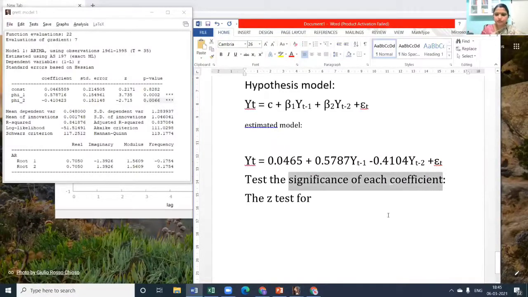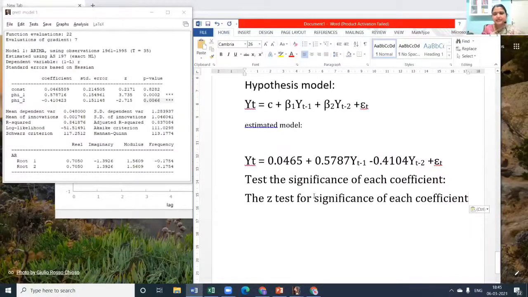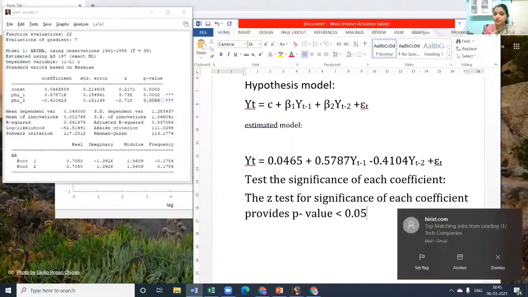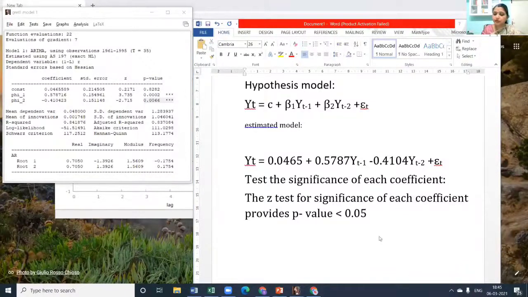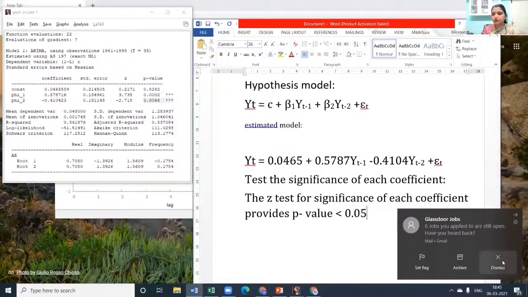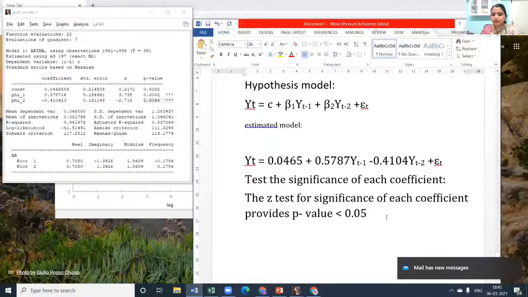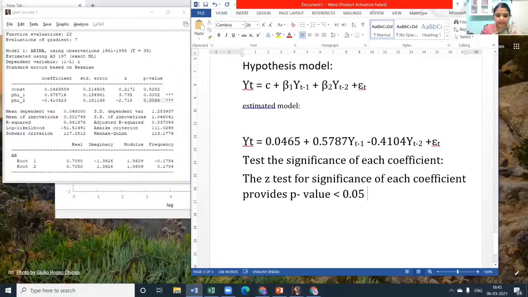We don't have to bother much about the t-statistic. It is a t-statistic that will lead to generating a p-value. So the z-test for significance of each of the coefficients provides a p-value less than 0.05 or even 0.01. It is actually 0.01, not even 0.05. So this is how it proceeds. Okay, 0.01, hence significant.